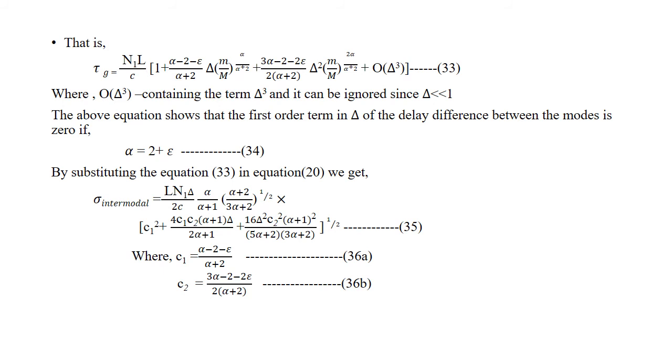Here c1 is (alpha minus 2 minus epsilon) divided by (alpha plus 2), and c2 is (3 alpha minus 2 minus 2 epsilon) divided by 2 into (alpha plus 2).